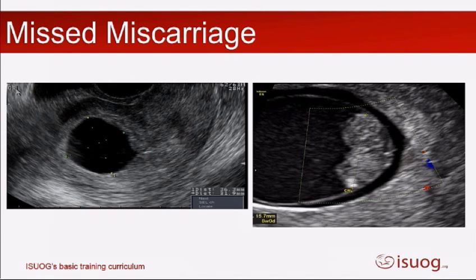So the next type of miscarriage is what we call the missed miscarriage, where we've got an intact sac with or without an embryo, but we know the pregnancy has failed. But what criteria do we use to diagnose? And I know it varies hugely about what size empty sac you can have in order to diagnose a failed pregnancy. Does it have to have a mean sac diameter of more than 20, more than 25? And likewise, when you have a fetal pole, how big does it have to be without a heartbeat for you to be able to say that the pregnancy has failed?